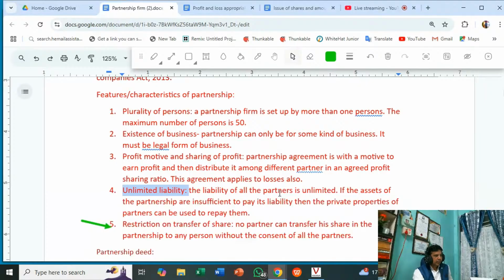Unlimited liability: the liability of all the partners is unlimited. This is another feature. So if the question asks for any two or three features, you can write any two or three points from here, whichever you need. Remember.